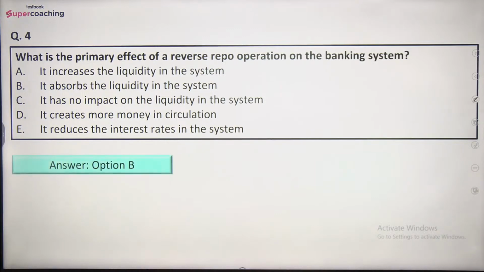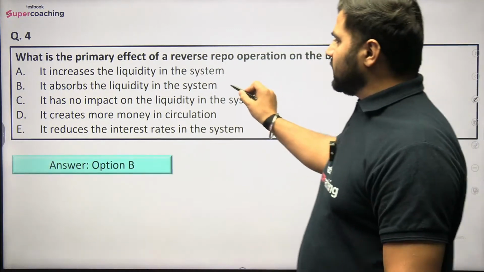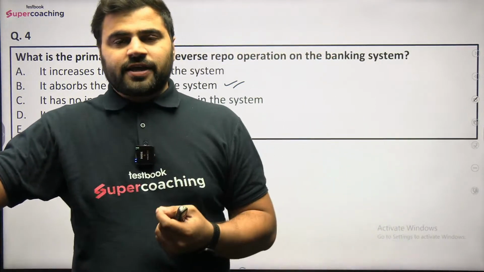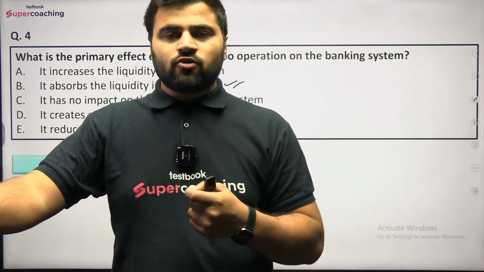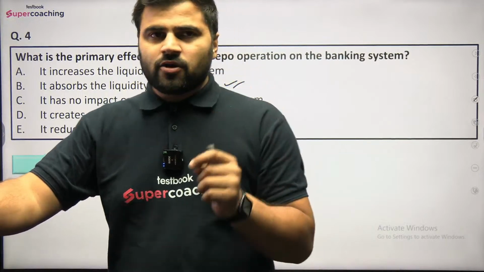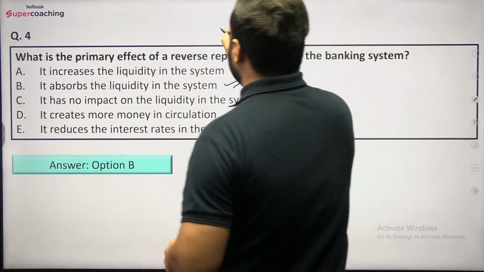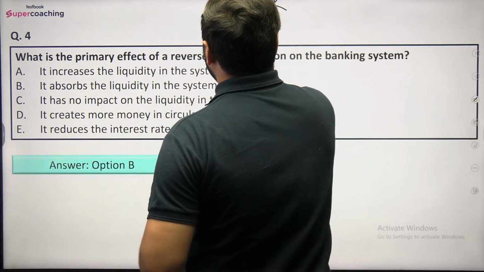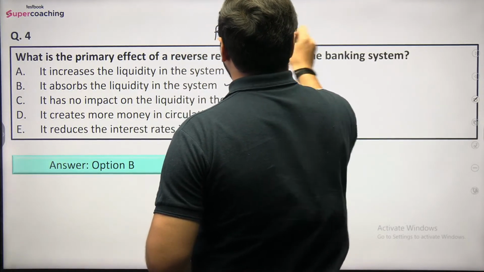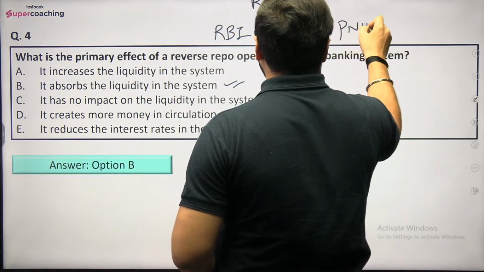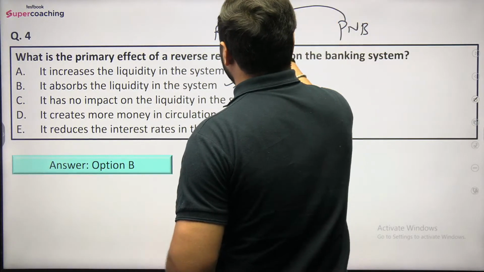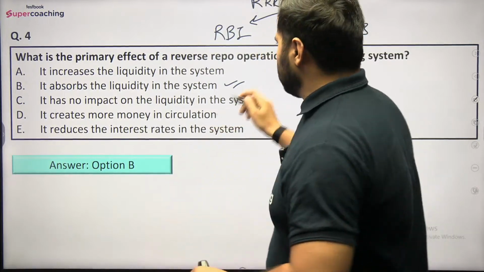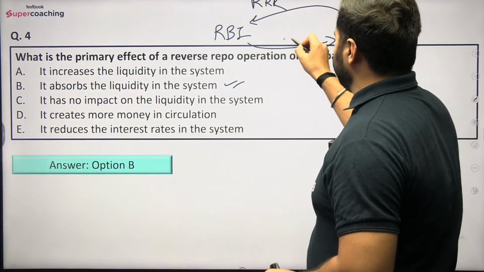So right answer would be option number B, that is it absorbs the liquidity in the system. Why is this so? क्योंकि remember the flow of the cash, right? So under the reverse repo operation, the flow of the cash is from the commercial bank to Reserve Bank of India, right? So I told you basically under the reverse repo, one participant is Reserve Bank of India, another is Punjab National Bank. So when Punjab National Bank is having surplus funds, they will deposit that money with the Reserve Bank of India, right? For having the interest, so they can earn interest from the Reserve Bank of India.